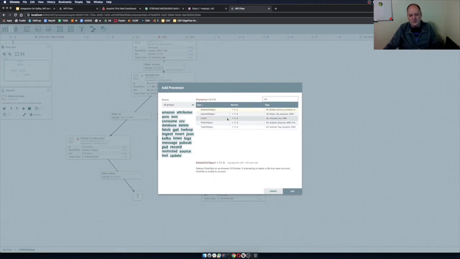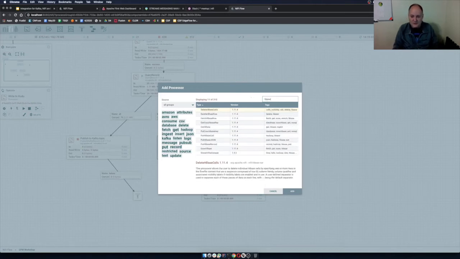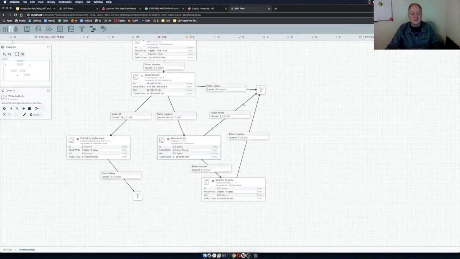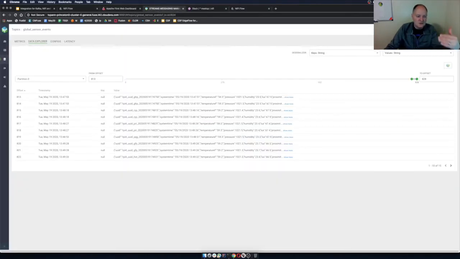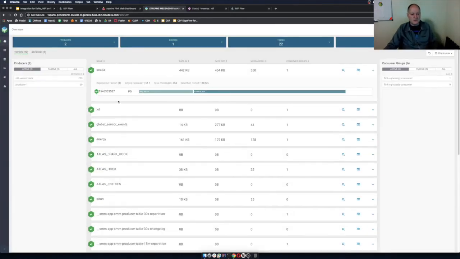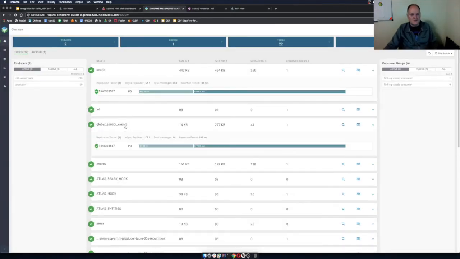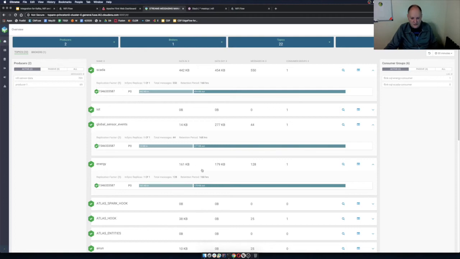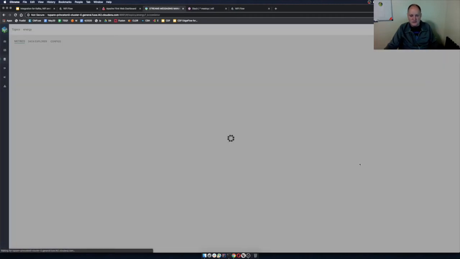I could push it to an object store. I could push it to HBase, Couchbase. There's a ton of places I could send this data, just to give you an idea. But for now, I pushed most of that data to Kafka, which is our environment for messaging. We take a quick look here. I mentioned SCADA for sensors, and energy for the energy ones. So we could take a look.